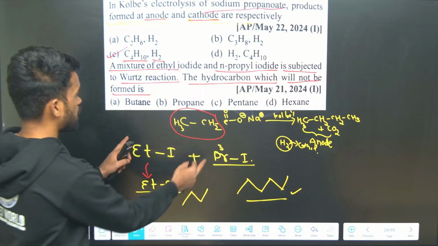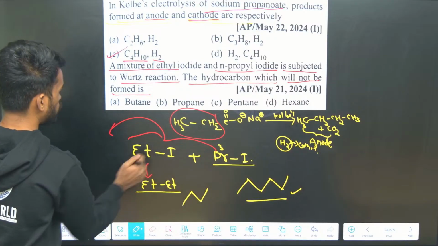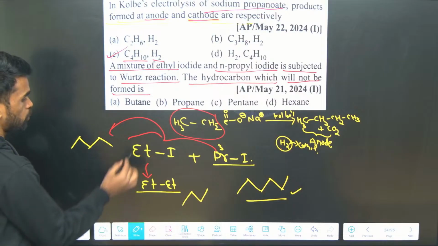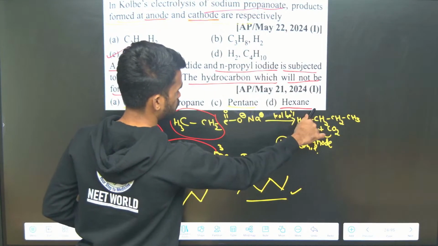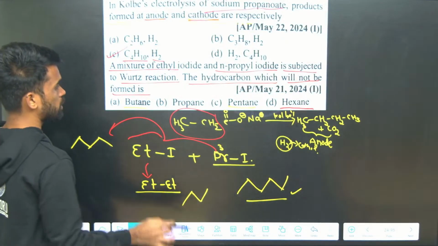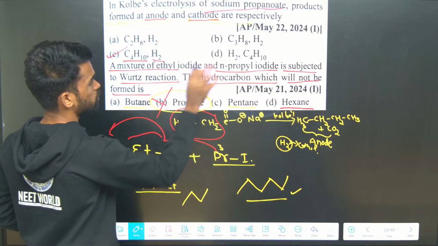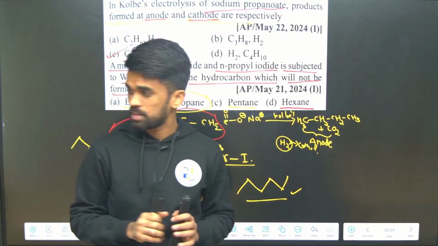When it undergoes cross coupling, you will get 3 plus 2, 5 carbons, so you will get pentane. So butane is possible, propane no, pentane is possible, hexane is also possible. So which is not a possible product here? Propane. Propane is not formed here. That will be your answer, since they are asking which is not formed. So option B is your answer for the question.